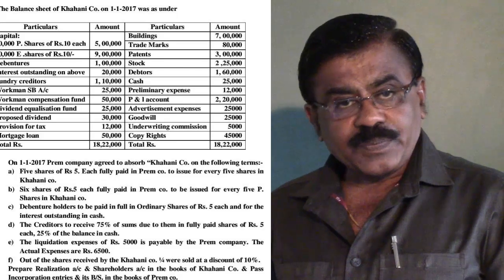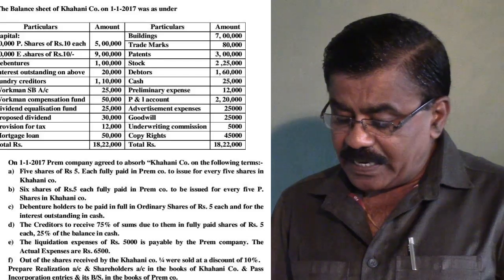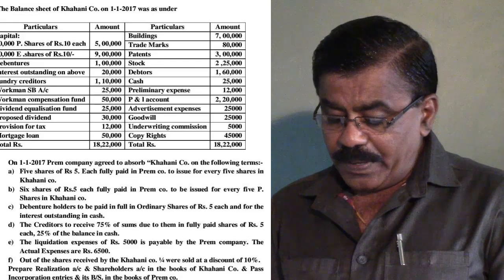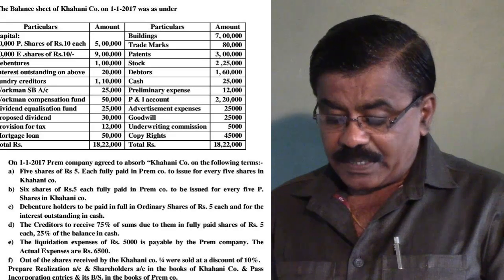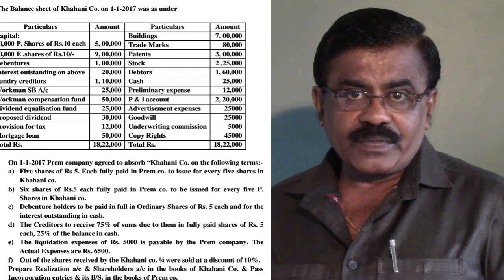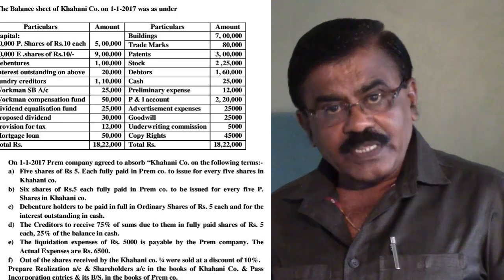Likely, even in respect of the creditors, settlement is partially in the form of shares and partially in the form of cash, and the payment of liquidation expenses by the purchasing company is rupees 5,000. All these points we have to cover in the accounting procedure of the vendor company. Let me see how it is to be followed.